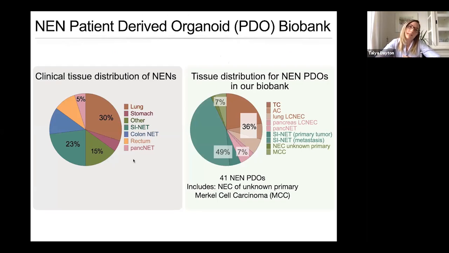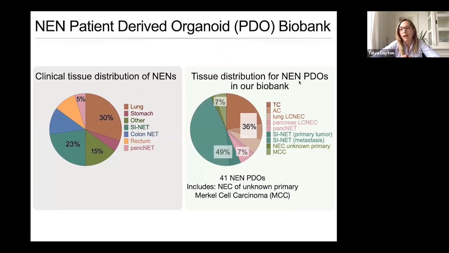On the left, what you can see is the clinical distribution of NENs, and this really highlights what I told you in the beginning of the talk, which is that the majority of NENs are found in either the lung or the gastroenteric pancreatic system. Here on the right, I'm showing you the tissue distribution of the PDOs in our NEN biobank, and I really want to highlight that we've successfully generated 41 NEN PDOs.